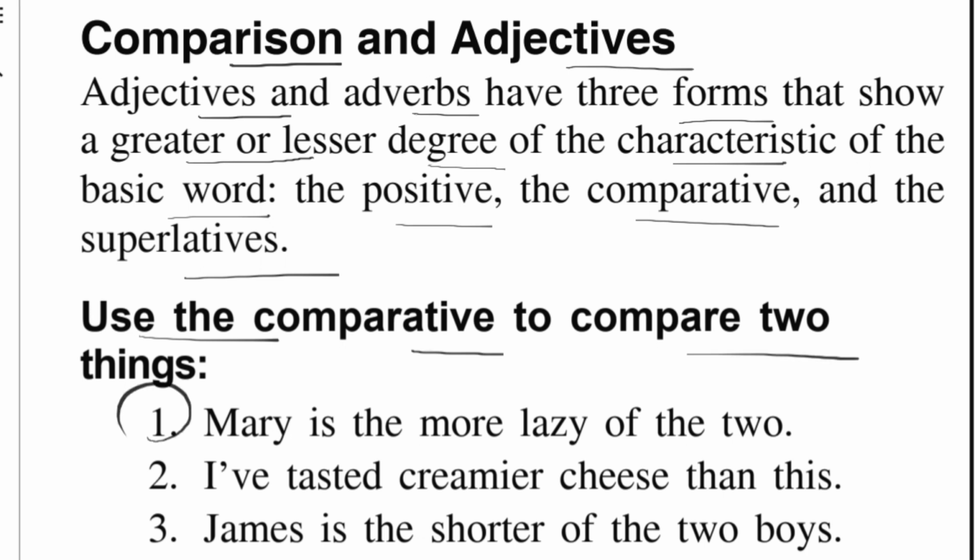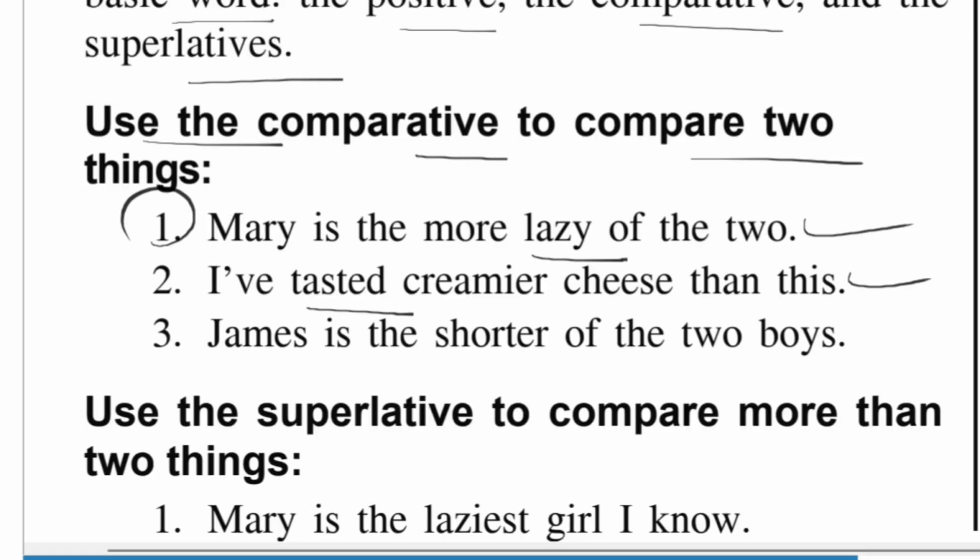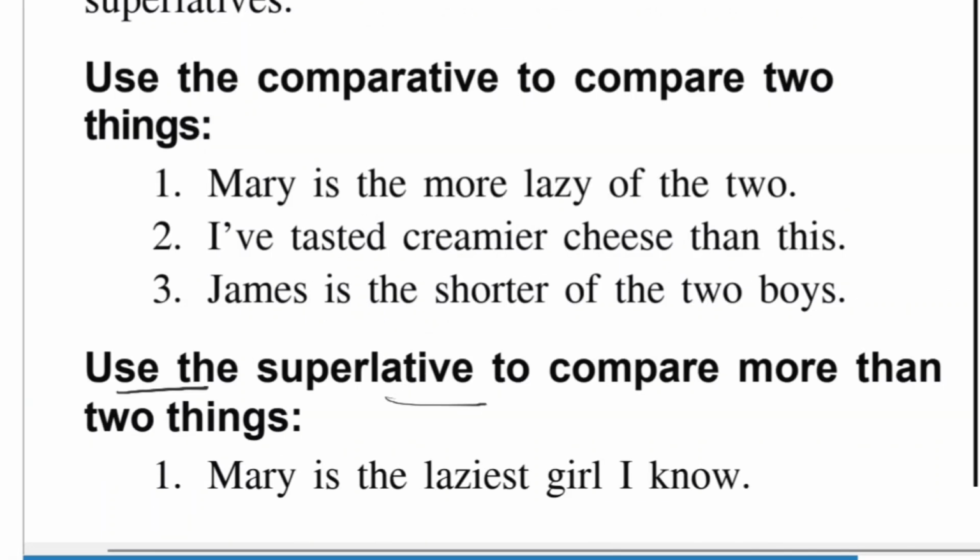Mary is the lazier of two. I have tasted creamier cheese than this. James is the shorter of two boys. Use the superlative to compare more than two things.